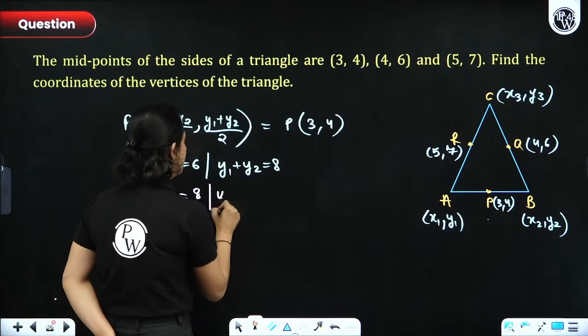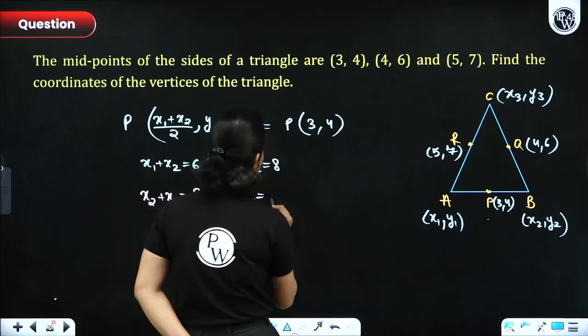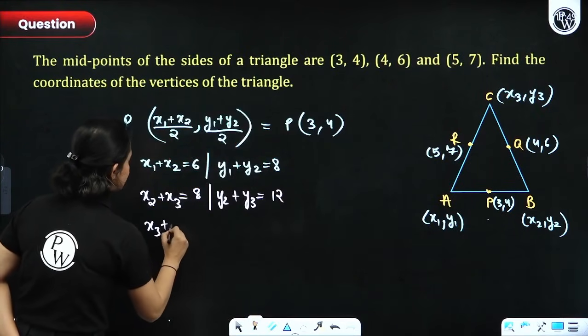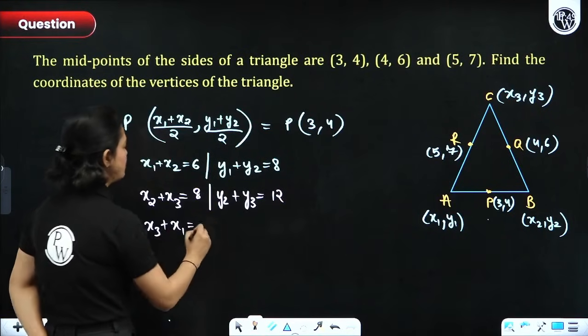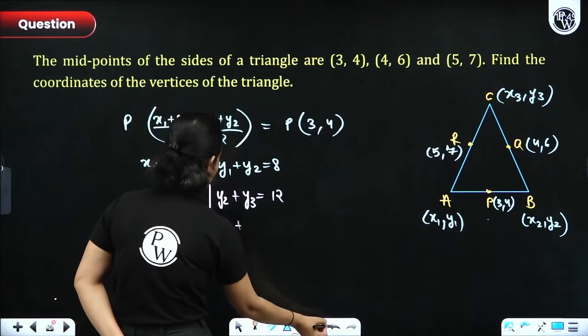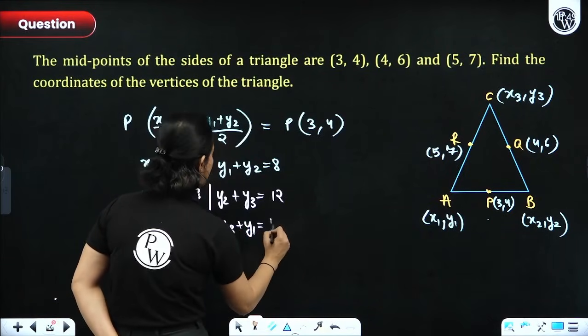And similarly, y2 plus y3 would be equal to 12. Now, similarly, x3 plus x1 would be equal to 10, and y3 plus y1 would be equal to 14.